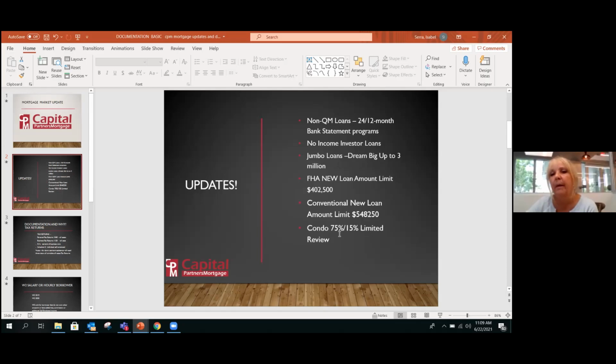This is a way to get around not believing that they always have to put 25% if there's no reserve. No, we are actually helping a little bit on the end and bringing in a 15% second. So we have 90%. They still have to put 10%, but they can probably get a gift for 5, and the other 5 they can put. And that way they can at least be closer to purchasing a condo that doesn't have reserves. Any questions so far?